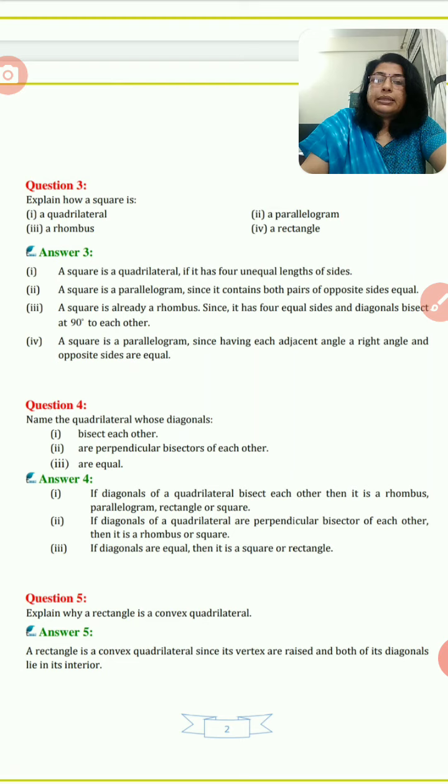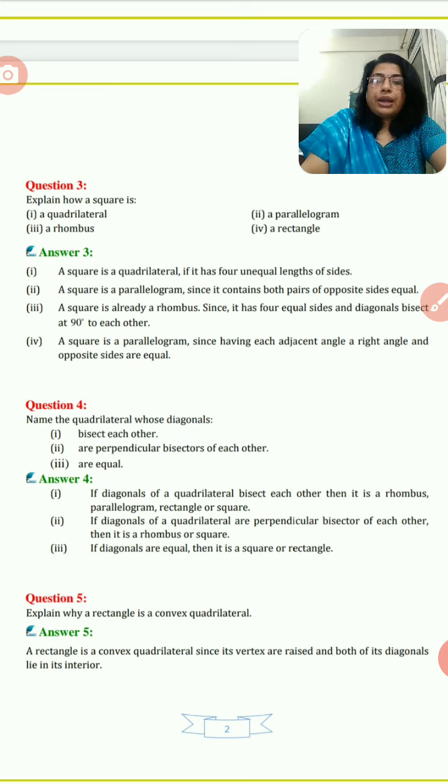And second condition is perpendicular bisector of each other. So in the property of rhombus and square we have seen that the diagonals are perpendicular bisectors of each other. And third condition is diagonals are equal. In square and rectangle we can say that diagonals are equal.